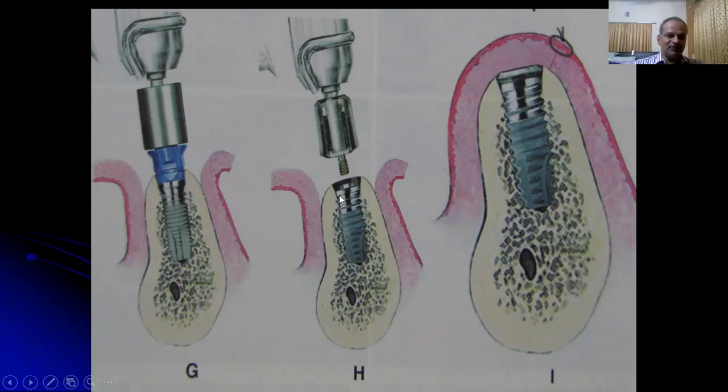After this preparation of the osteotomy, the implants can be placed initially with the motor driven, and final torquing can be done with the hand driven wrenches, surgical wrench or the prosthetic wrench. And the cover screw is placed and the flaps are sutured back. This is a remote incision where the suture will not remain on the head of the implant.